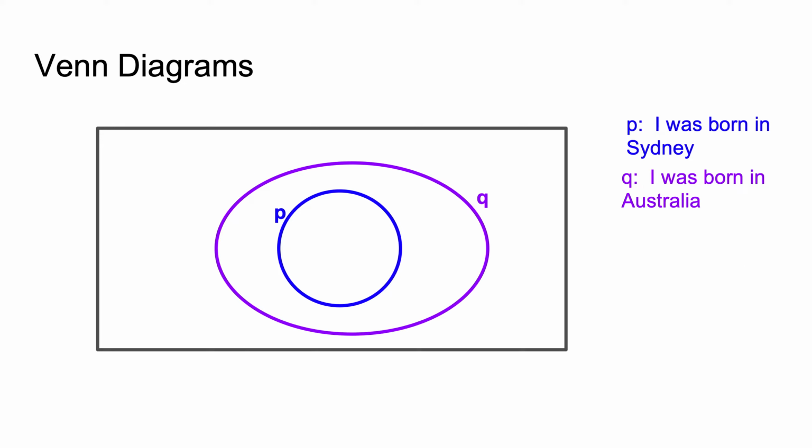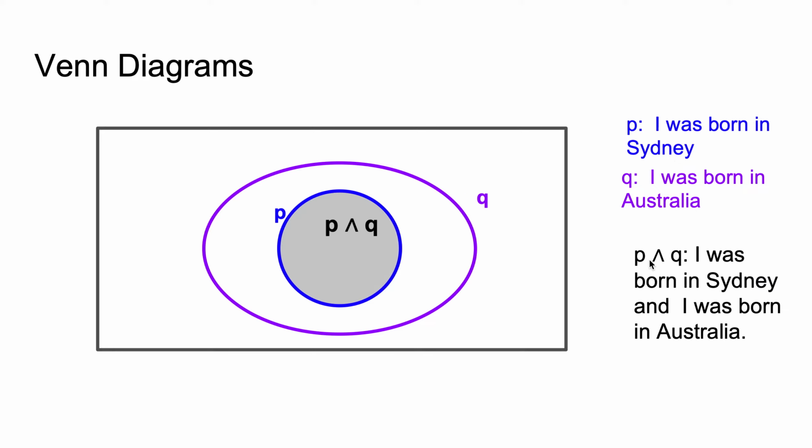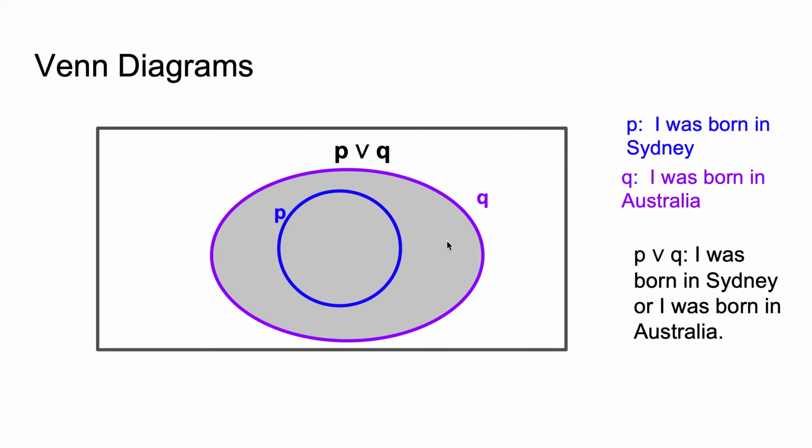Okay, here's another example, but this is a different type of set. Okay, so here we've got P is inside Q. All right, because Sydney is a place in Australia. So if you're born in Sydney, you are born in Australia. So if we say John was, I was born in Australia, in Sydney, and I was born in Australia, you have to be inside that circle. I'm not. I'm somewhere here.